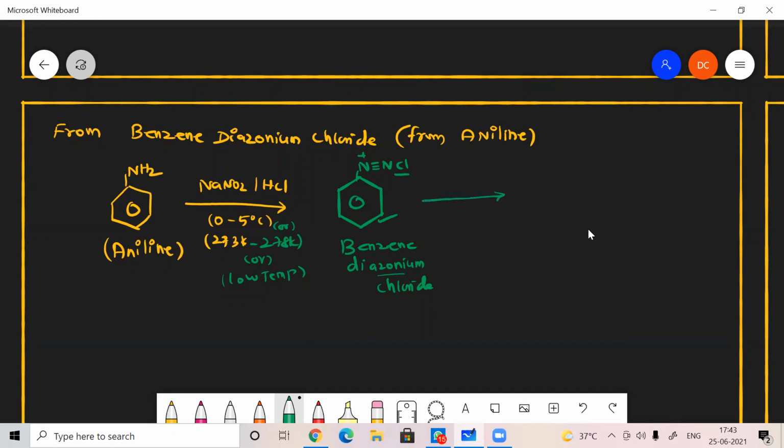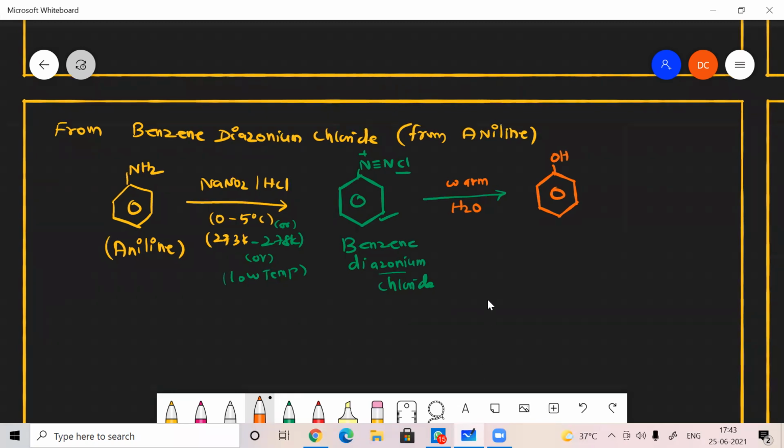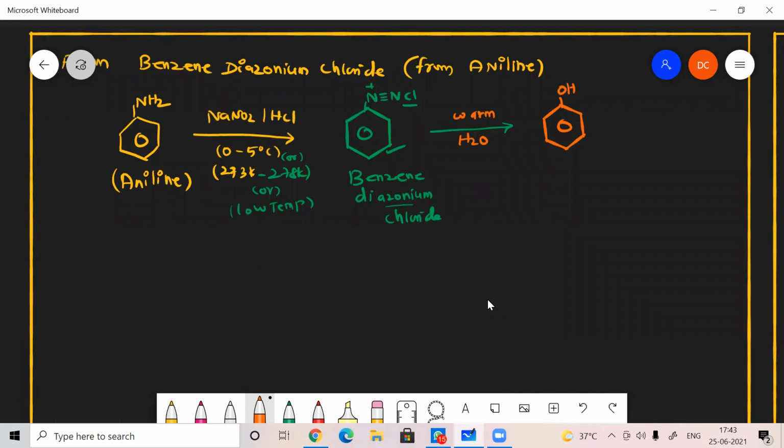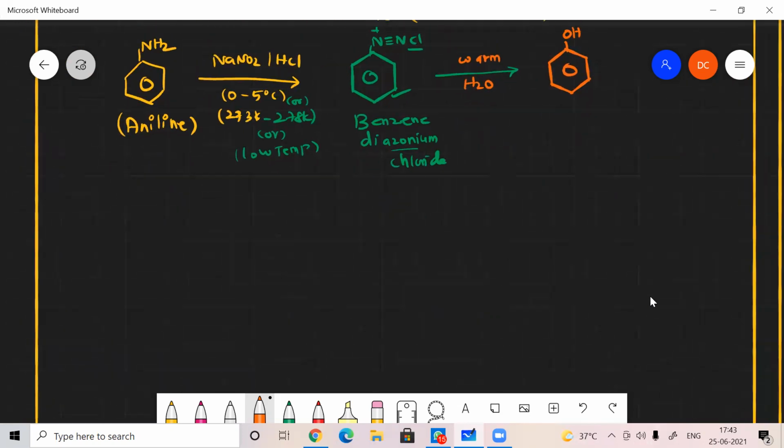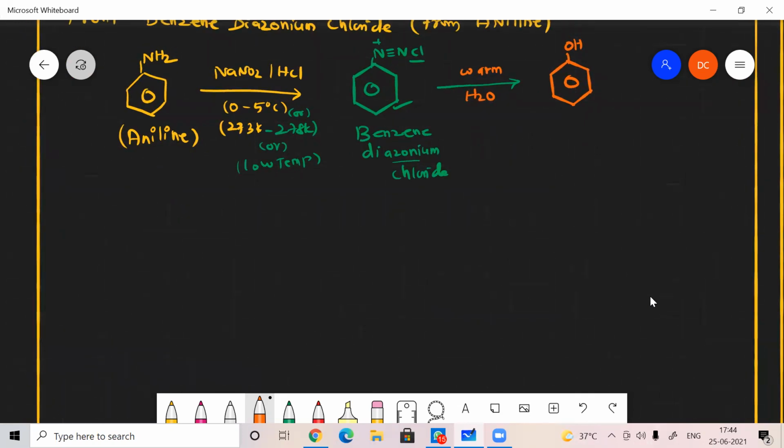Once the benzene diazonium chloride is formed, just warm it. By the addition of water, you get phenol as a product. This is the overall reaction. So first of all, we have to prepare benzene diazonium chloride, then move on to phenol. The overall reaction is like this. Initially from aniline, NaNO2 HCl has to react with this aniline to form benzene diazonium chloride.